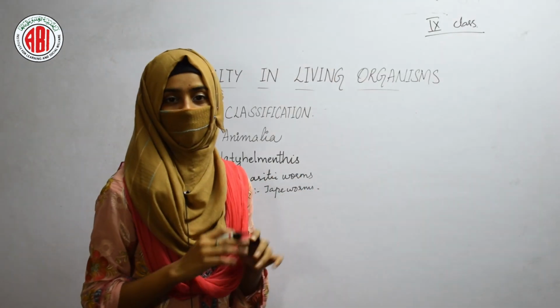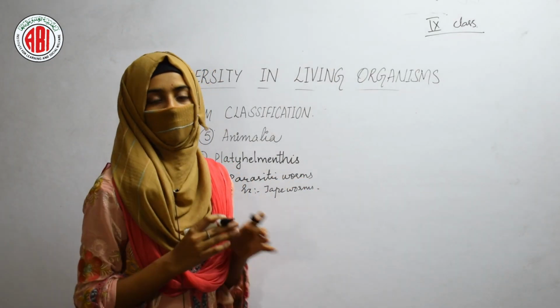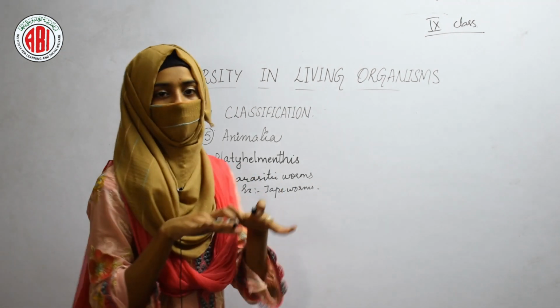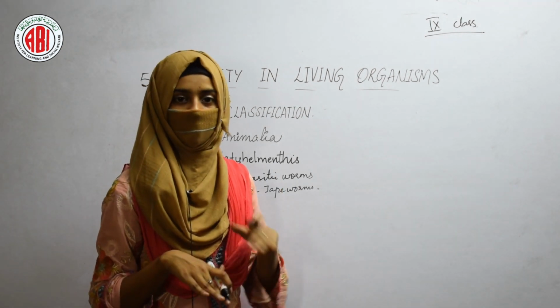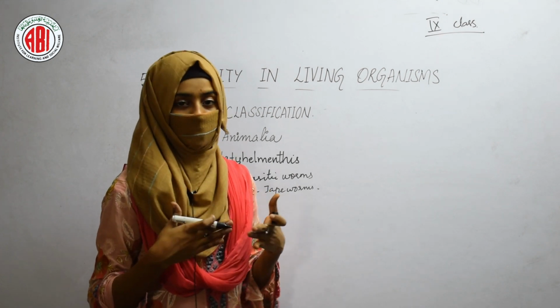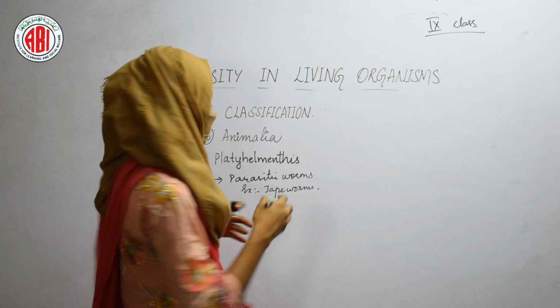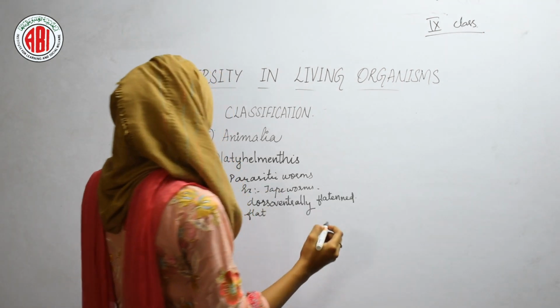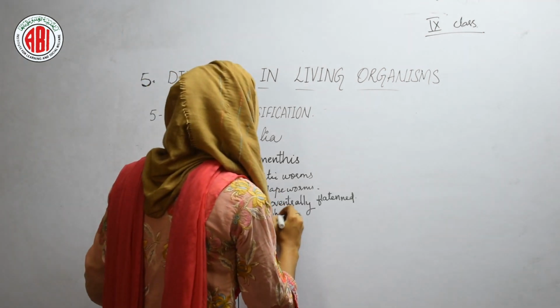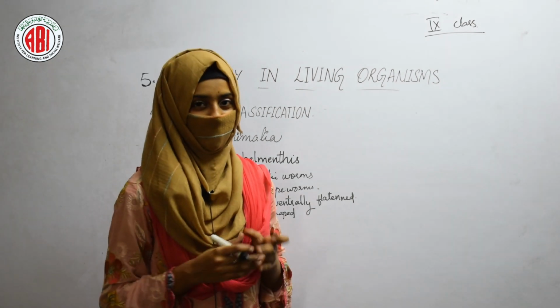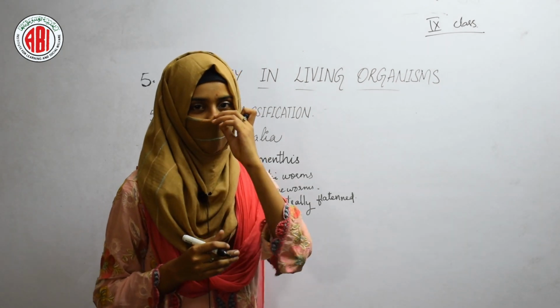And the characteristic features of these animals are they are dorsoventrally flattened. That means when we look at the front of the body of the animal, that is flat, and the back side of the body of the animal is also flat, so that is called dorsoventrally flattened. So basically the flat shaped body of these animals can be seen. And the next characteristic feature is they are lengthy parasites that are found in the intestine of buffaloes.